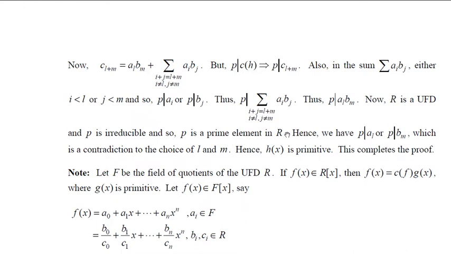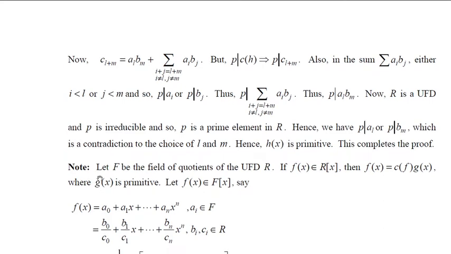That means we have proved the product of any two primitive polynomials is again primitive. And further, there is a note. Suppose F is the field of quotients of R, and if f of x is a polynomial in F of x, then f of x is equal to the content times g of x, where g of x is a primitive polynomial. We have studied this one by the above example.